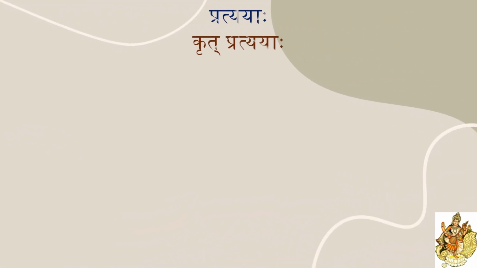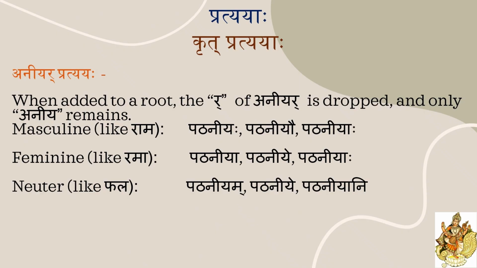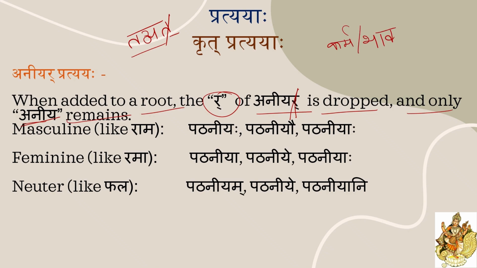This Aniyar Pratyaya, when it is added to the root verb, the last ra in Aniyar is dropped and only the word Aniya will be added to the root dhatu. Even for tavyat the same rule is applicable, right? We know that in tavyat we drop ta and add only tavya. Here also in aniyar we should drop ra and add aniya. That means after adding this aniyar pratyay to the dhatu, aniya only remains. And this is also used in karmavachanam and bhavavachanam only. So we can make all the three genders.